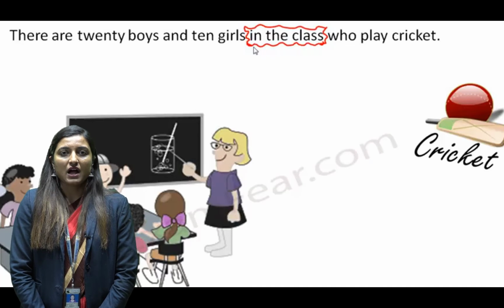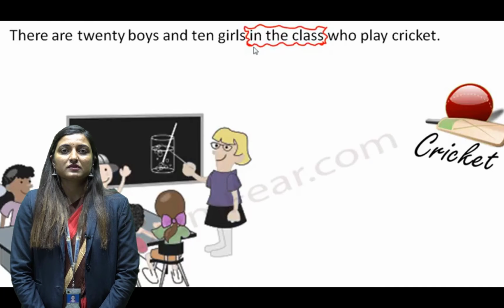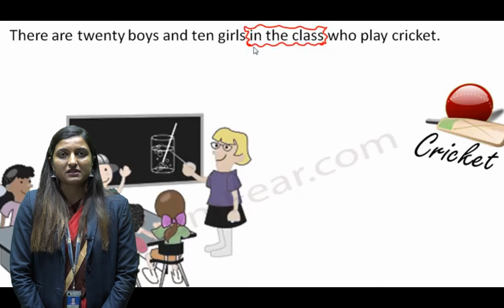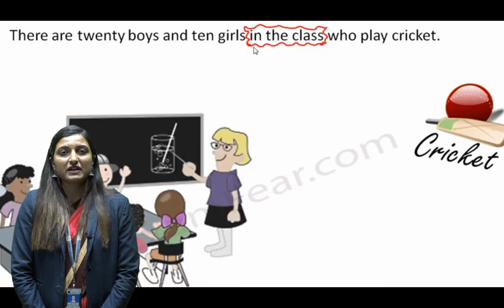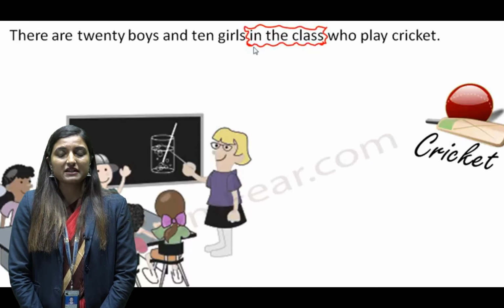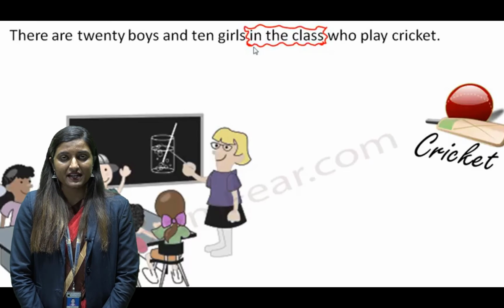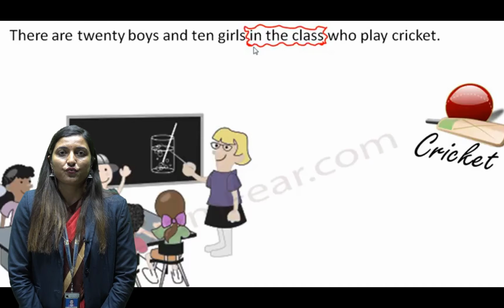Now we will move to what is a phrase. In a phrase you will not get complete meaning, you will not get complete sense. For example, if I say "in the class," you get just a couple of words, but the meaning is incomplete, it is partial, and that is why it is called a phrase.